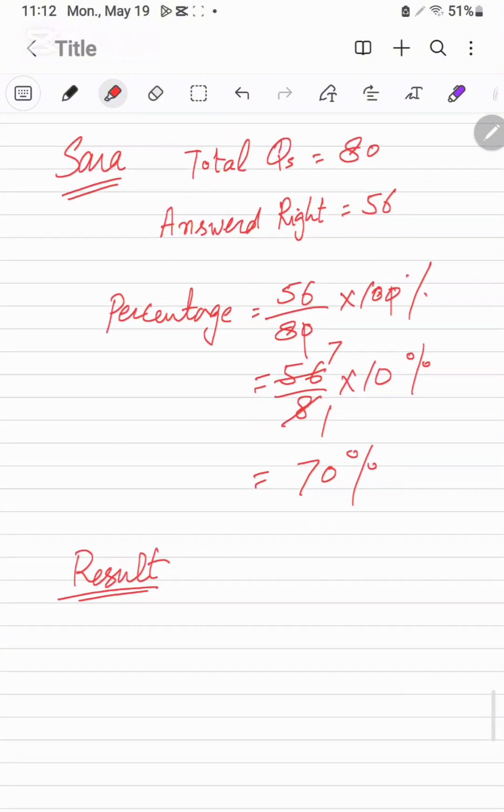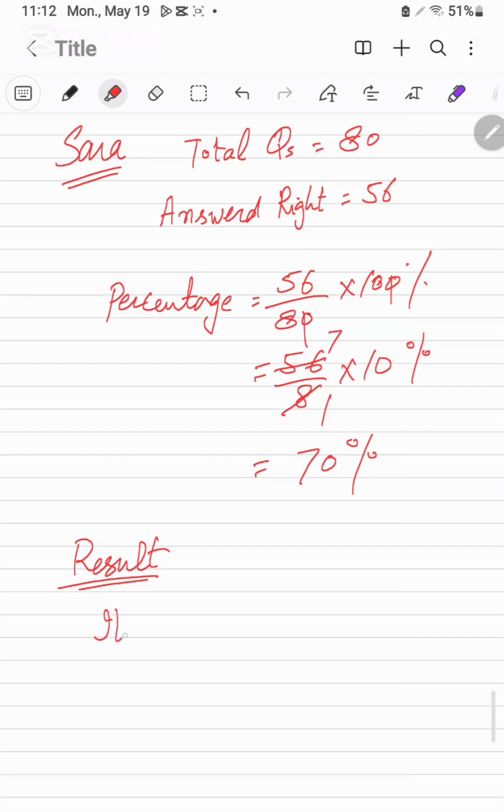Result, it shows Sarah is the winner as her performance is better.